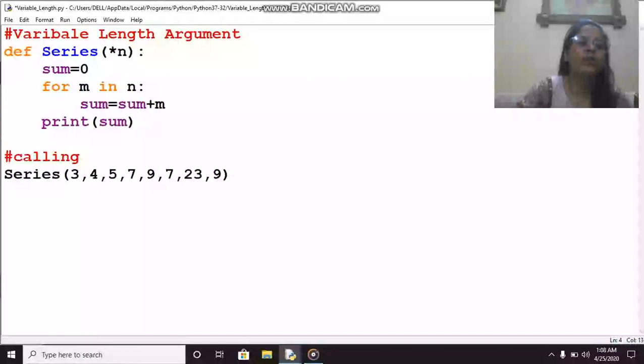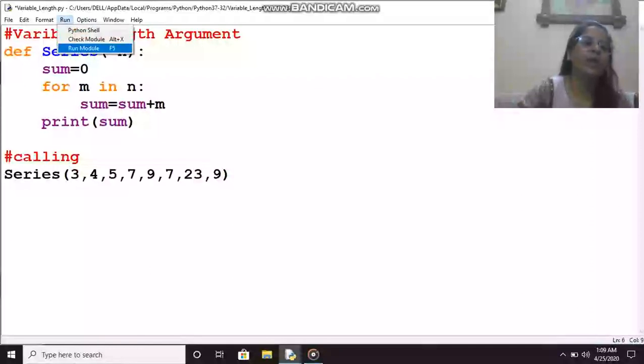All these values 1, 2, 3, 4, 5, 6, 8 will be stored in n, and one by one it will be passed to m. And then sum is initialized by 0, and it will be adding all these values which will be fetched by m and then printed. So addition of all these will be the result in print.